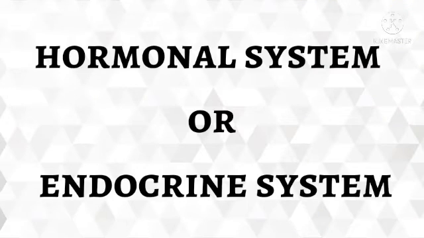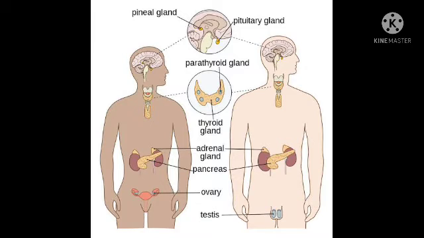Second one is the hormonal system or the endocrine system. The endocrine glands also help in control and coordination. The endocrine glands in our body are pineal, hypothalamus, pituitary, thyroid, parathyroid, thymus, adrenal, pancreas, testes, and ovary.